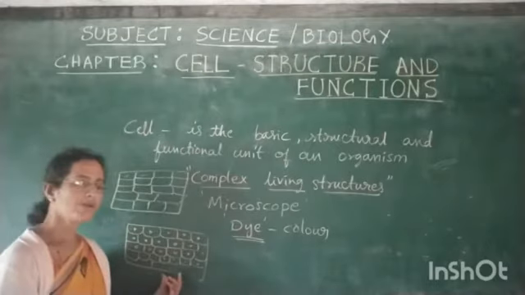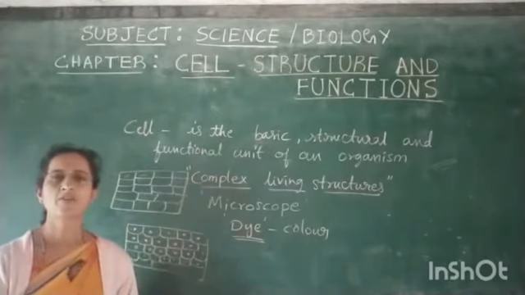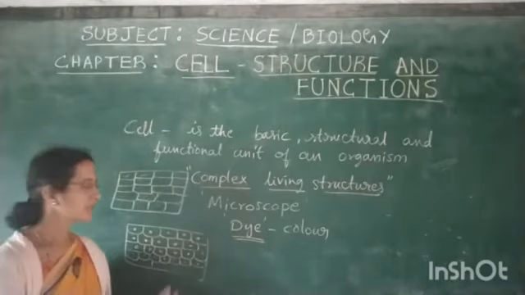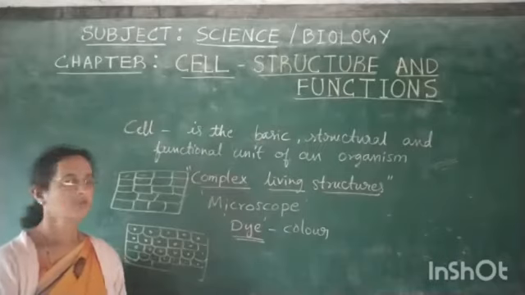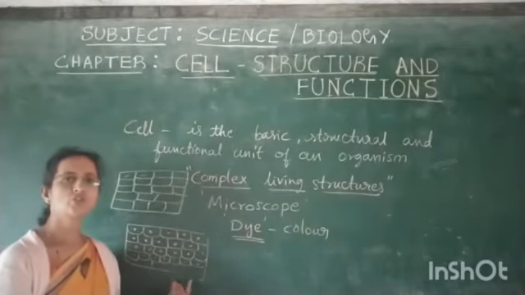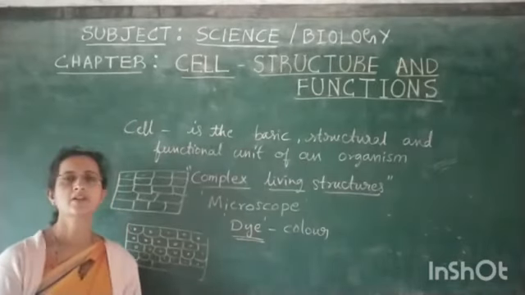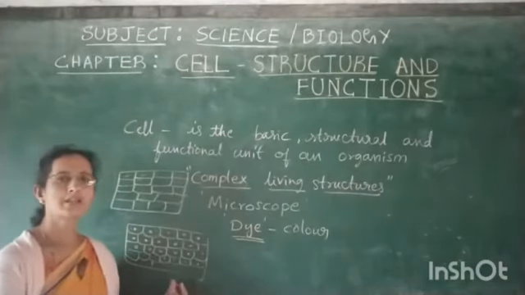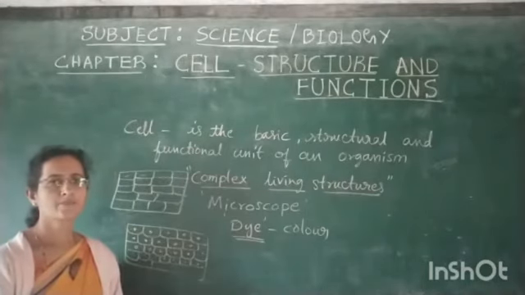Later in our lesson we will study that the cells are different from each other. Cells of nervous tissue are different, a cell of muscular tissue is different, whereas a cell of bone or a cell of blood looks very different from each other.